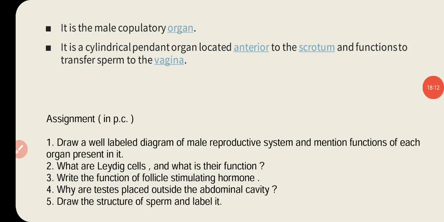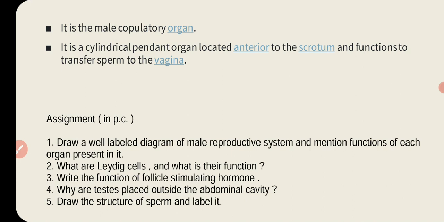Now this is the time for your home assignment. There are some questions given to you, and you have to find out the answers to these questions, and learn and write them in your practice copy. The first question is, draw a well-labeled diagram of the male reproductive system and mention functions of each organ present in it. Second is, what are Leydig cells and what is their function? And third question is, write the function of follicle stimulating hormone.